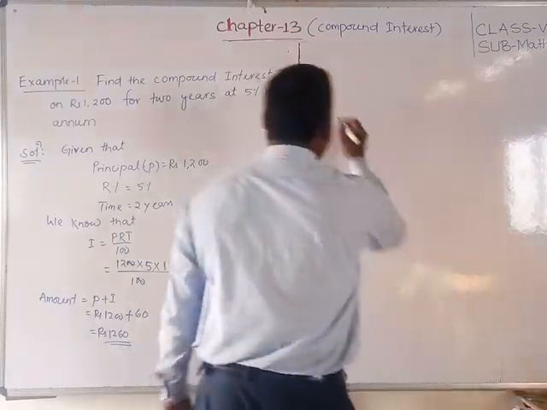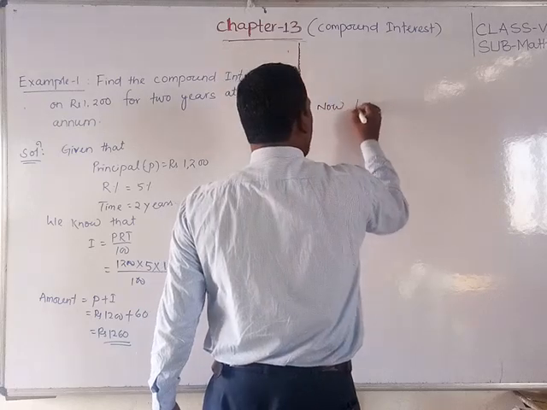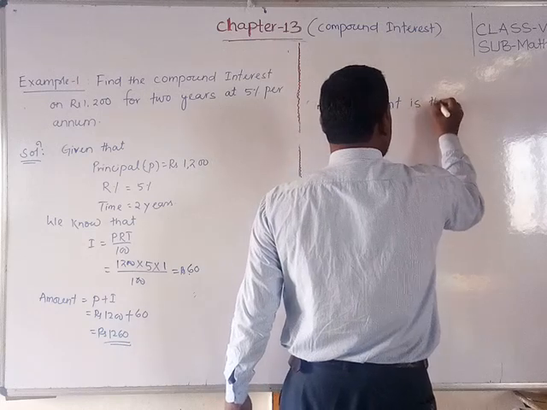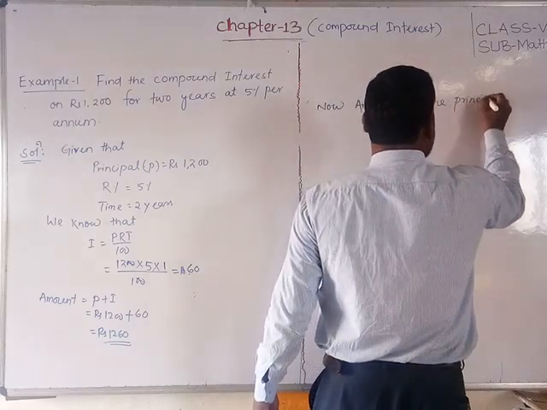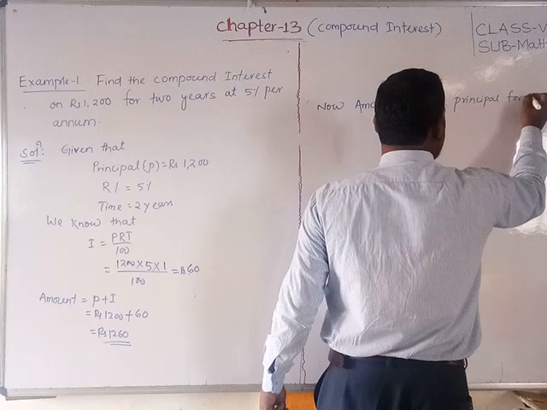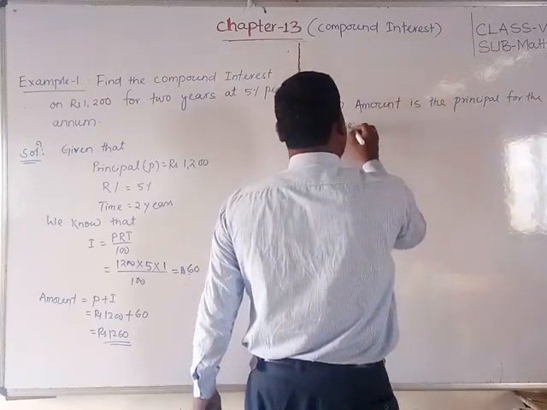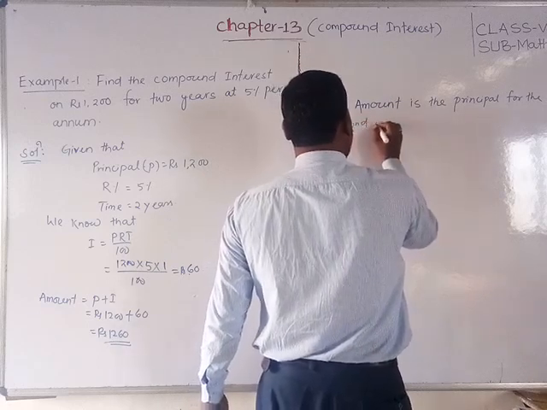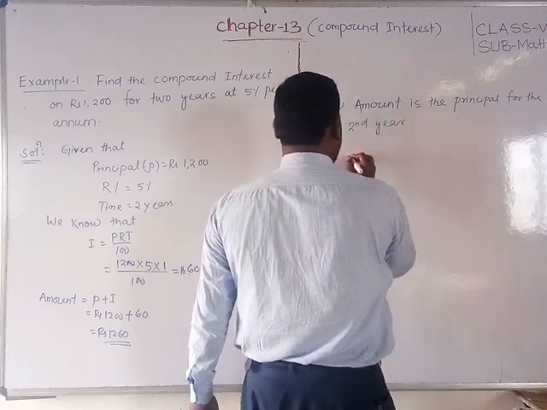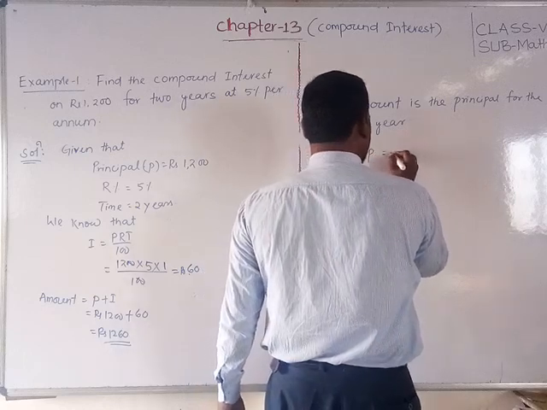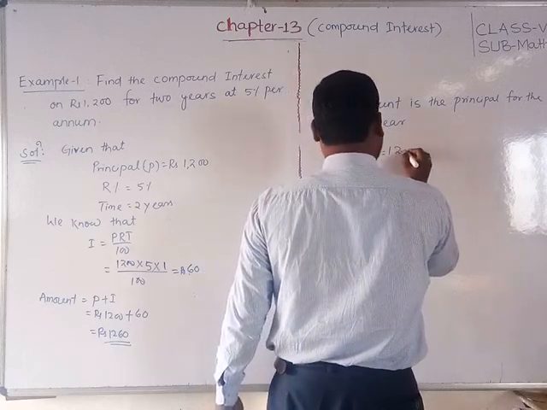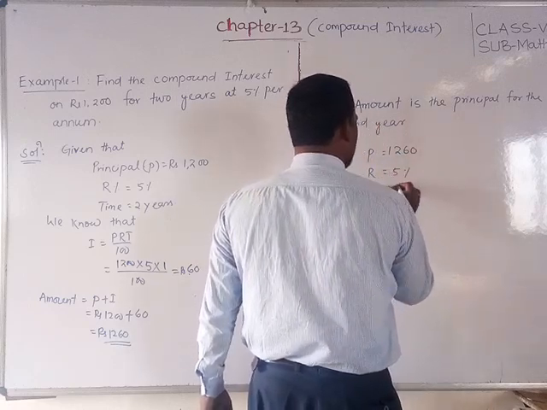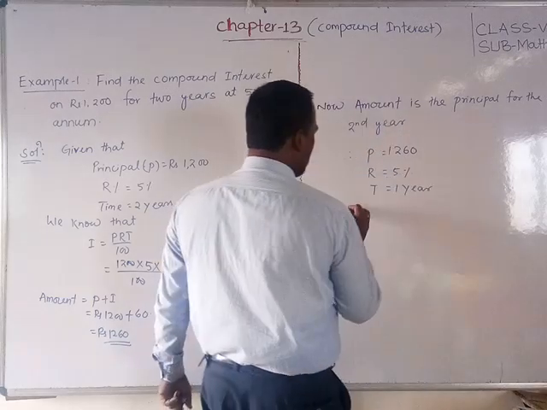So now the amount is the principal for the next year. Second year, you should write also. You can write it, second year. So hence the principal is equal to how much? We can write 1260. Rate of interest same, 5%. Time 1 year. So we have to find out the interest.